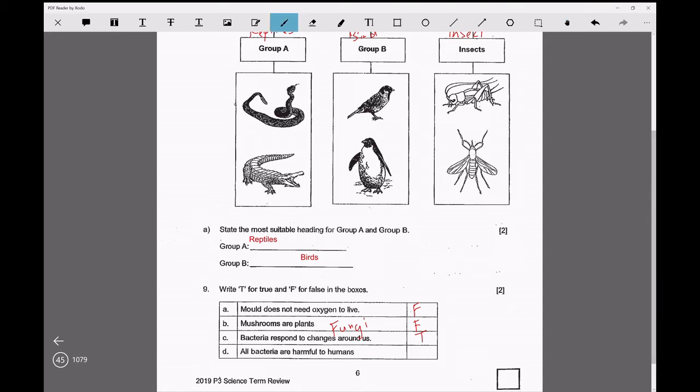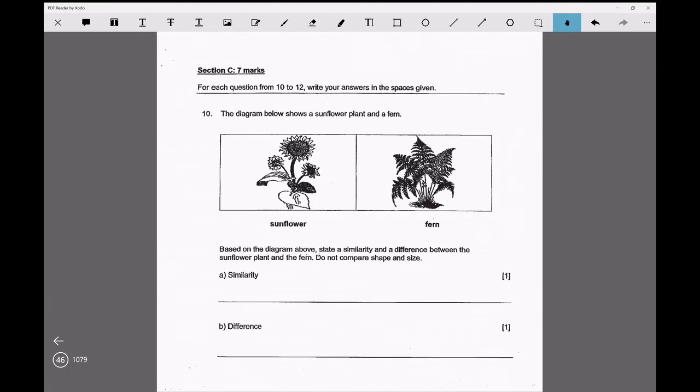All bacteria, no, this is also false. Only some bacteria are harmful. There can also be useful bacteria. They can make medicine and food.